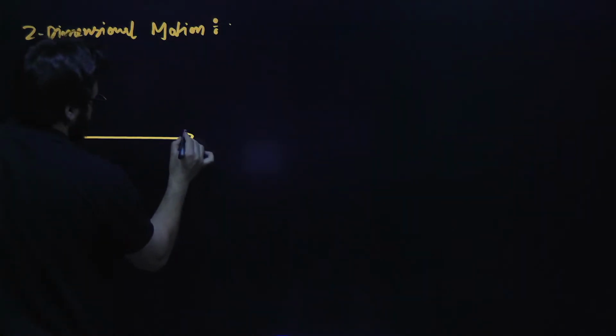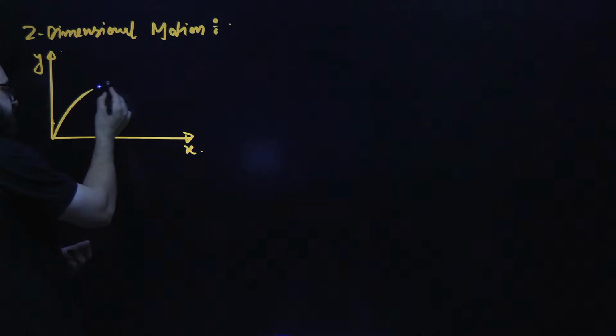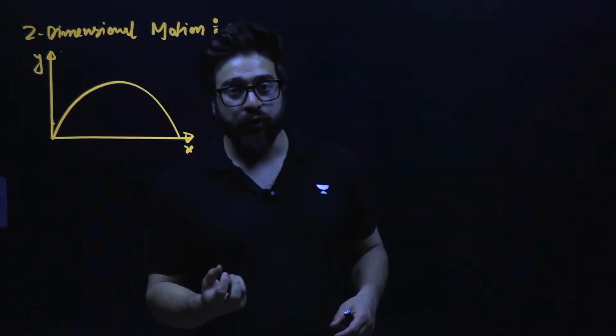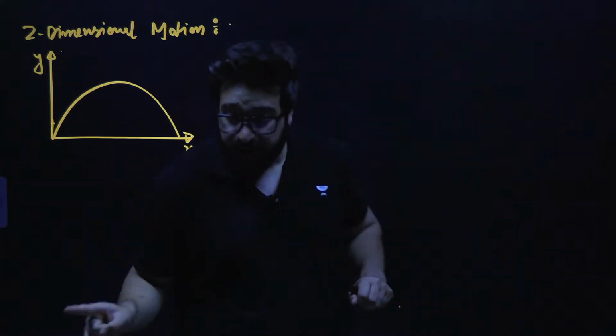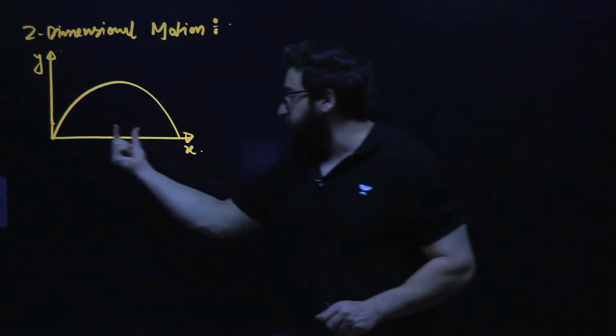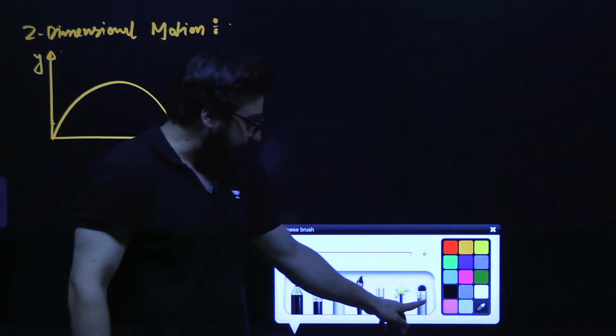Let's suppose this is the y-axis and this is the x-axis. Let's suppose you have thrown an object something like this, like projectile motion. You take a stone and throw it in the air, and it goes from the ground and falls onto the ground. So we say this is two-dimensional motion.